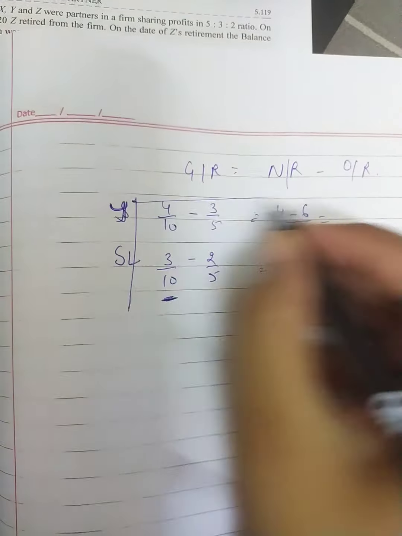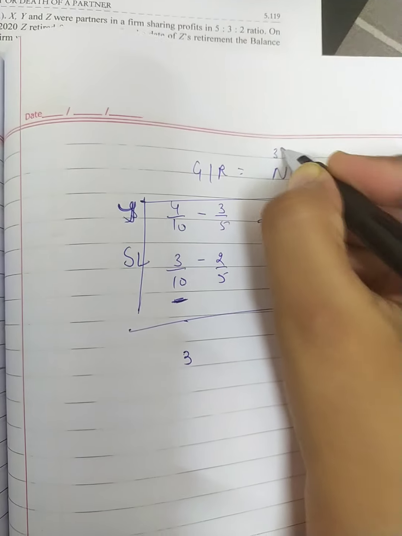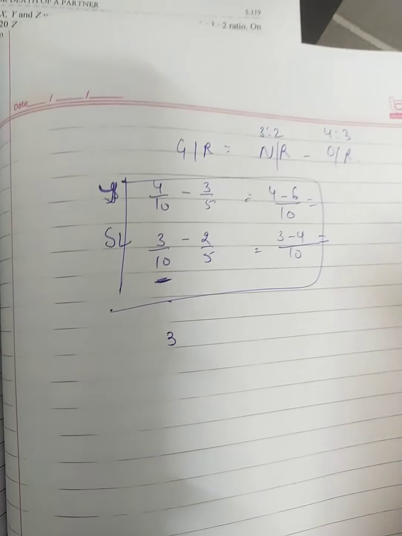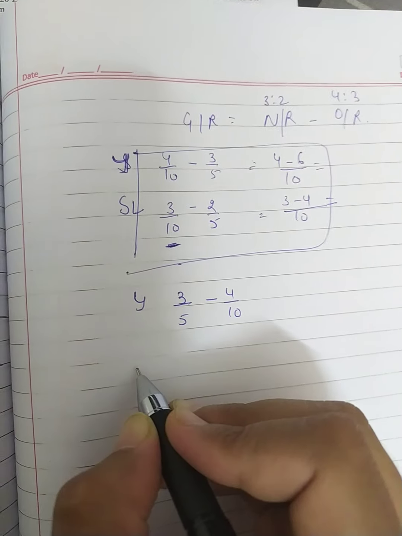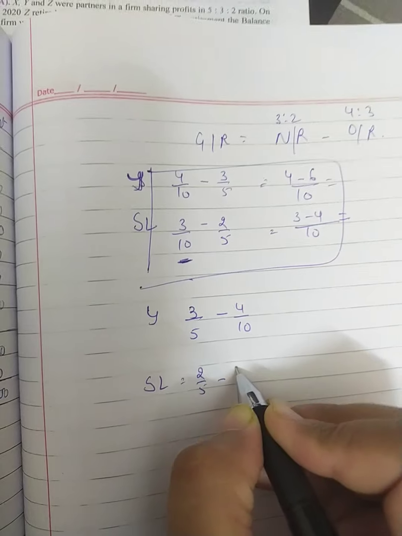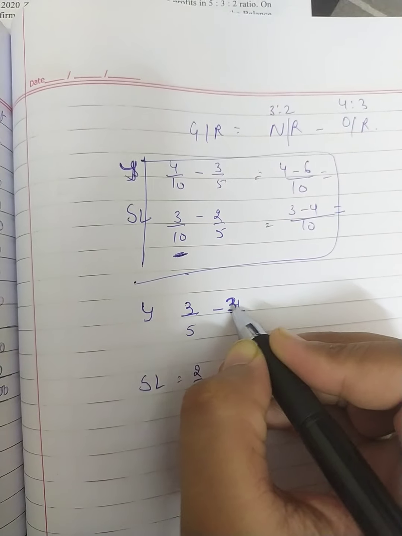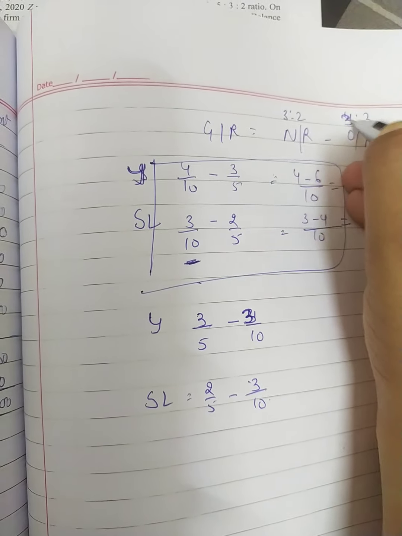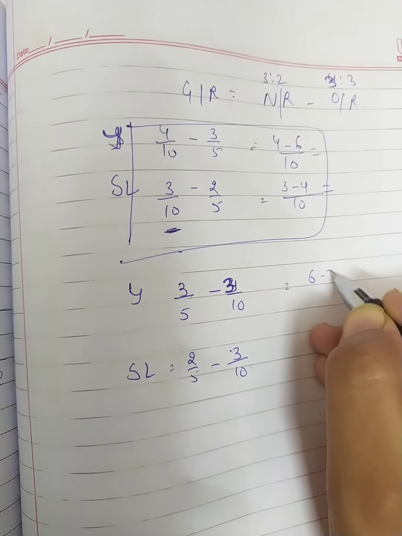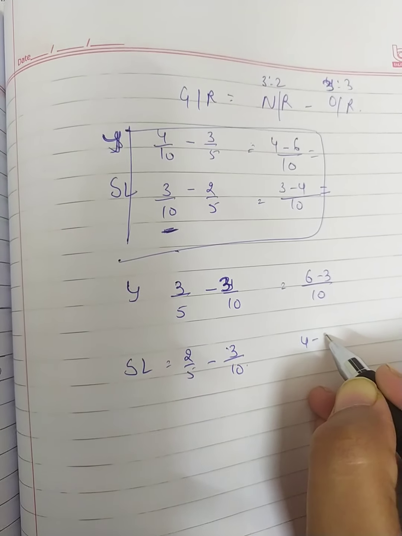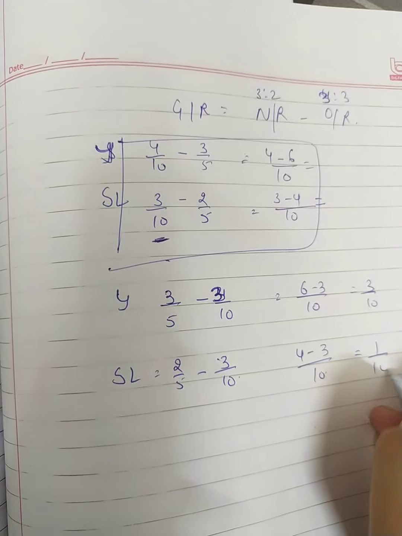So if we want to improve it, we can write it opposite as new ratio first, that is new ratio is 3:2 and that is 4:3. Okay, so Yasmin is 3/5 minus 4/10 and Saloni is 2/5 minus 3/10. Both are having equal, that is 3/10. Okay, 4 was the share of first partner, that is Sameer, who is retiring from the firm. So it will become 6 minus 3 upon 10 and it will become 4 minus 3 upon 10. So 3/10 and 1/10.